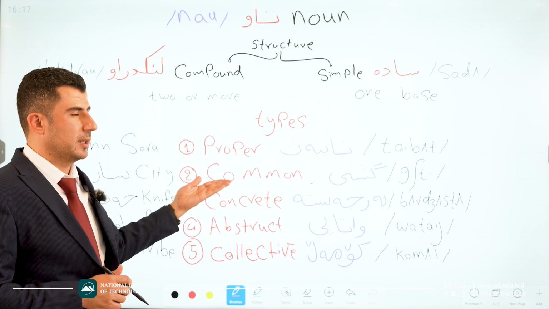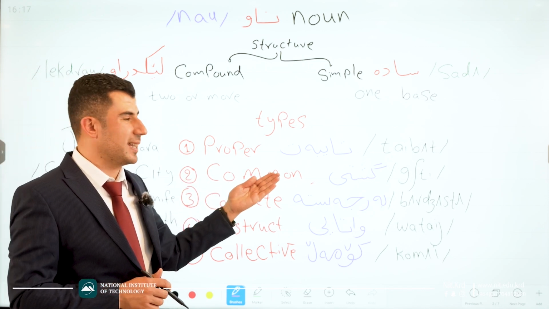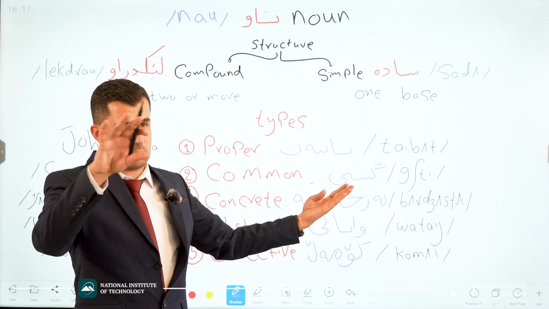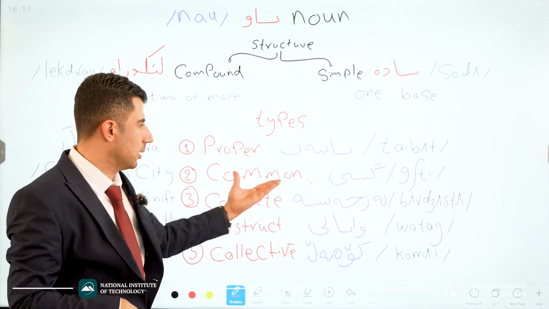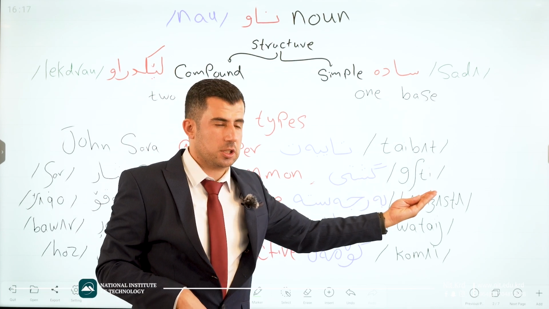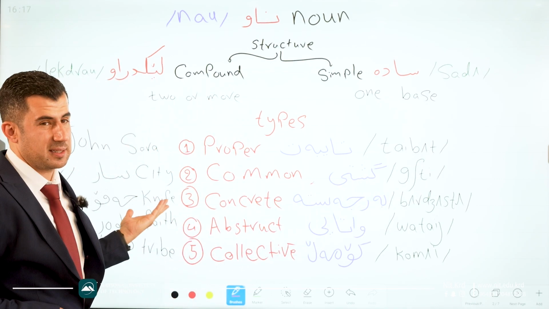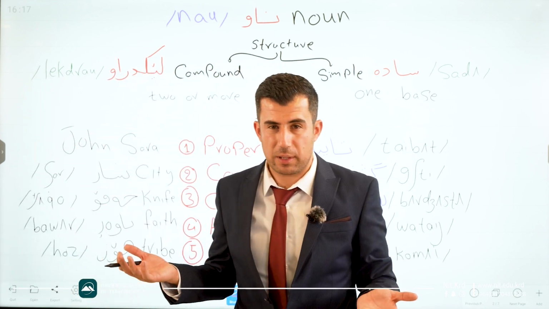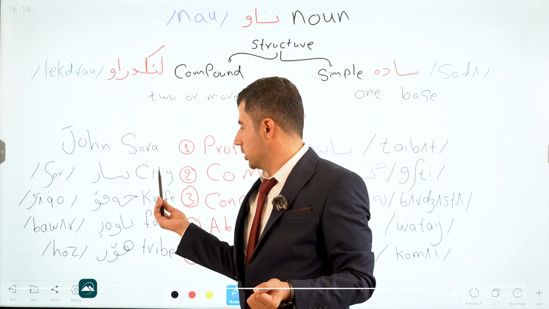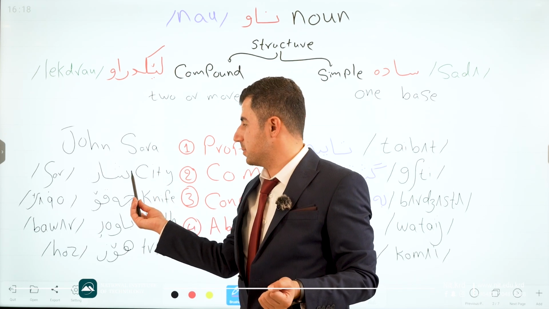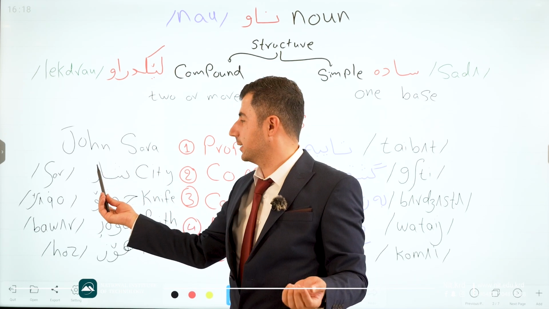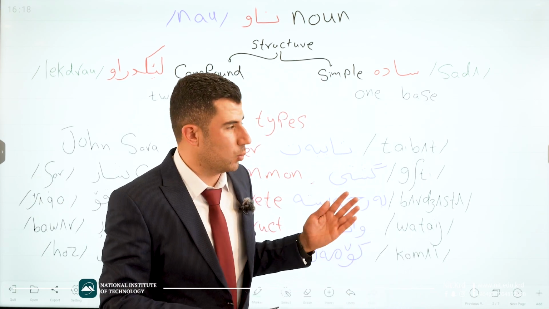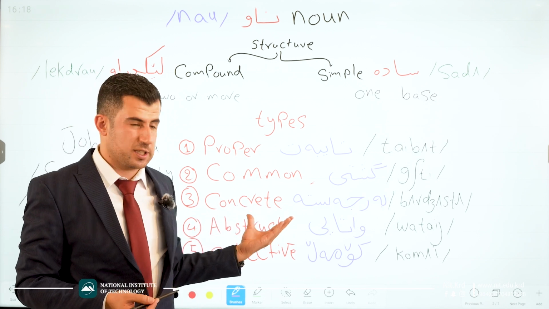The second one is the common noun. Common noun, in Kurdish language, we say navi gishti. Gishti is for a group or in general, outside, general. We say gishti. Like what? Like city. City, we can use it for every city around the world. Gishti, shar. City means shar. How do we pronounce shar? Shar. Good.